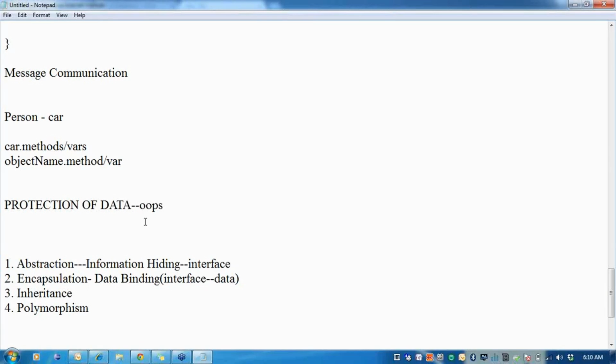Then another pillar tells me about reusability, a very powerful feature which is seen in inheritance. The entire API of Java is based on these four pillars only, where inheritance is one of the major pillars. Without inheritance, you cannot see the power of Java. Object-oriented programming is real world everywhere, or I should say objects everywhere.